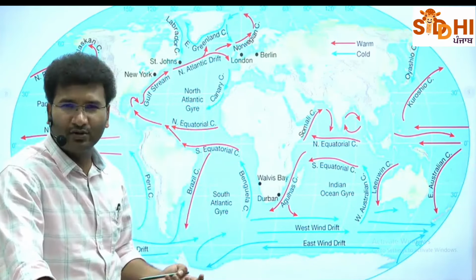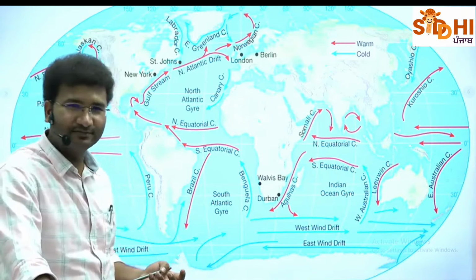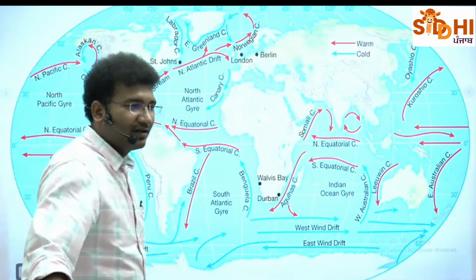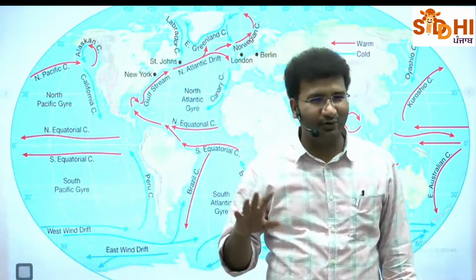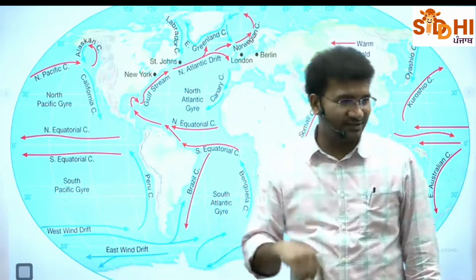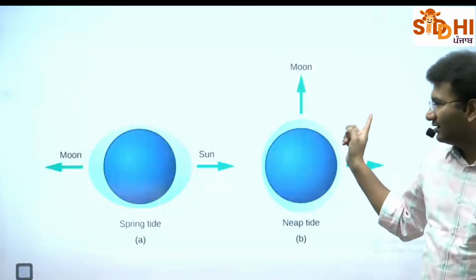आपने कहीं ना कहीं सुना होगा एल निनो, ला निना. ठीक है? Every 5-7 years there can be disturbances. Indian Ocean dipole, El Nino, La Nina. All of these things we are going to study with the help of this.